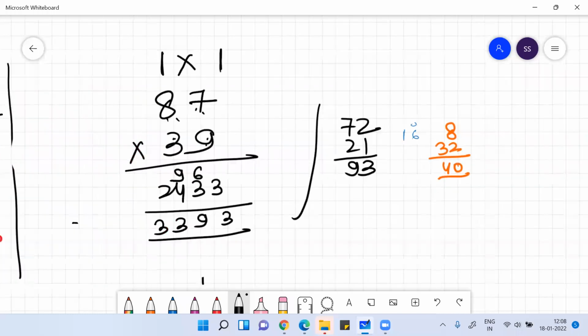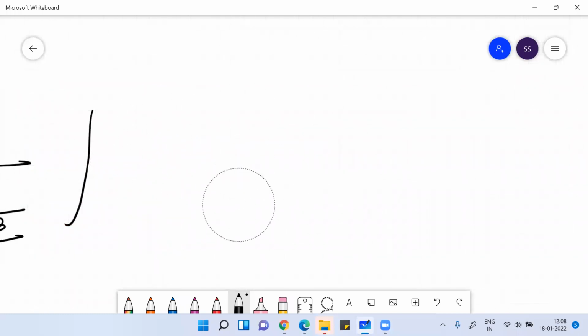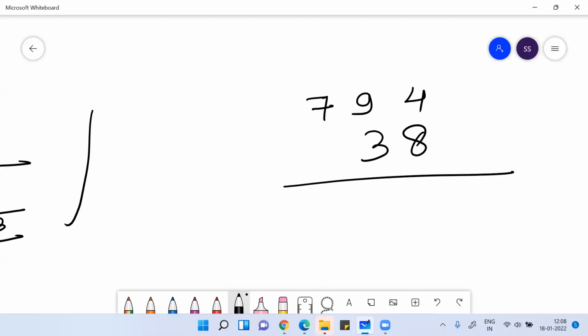You're getting me, right? Imagine if I give you 2 digit and 3 digit, like 794 and 38. You want to multiply. Okay, so if you want to apply crisscross method, you can apply this, this, this, this. Here this is 3-digit number with a 2-digit number, put a 0 here.